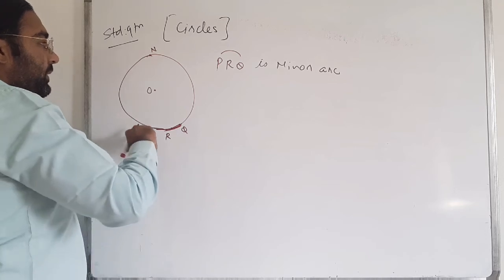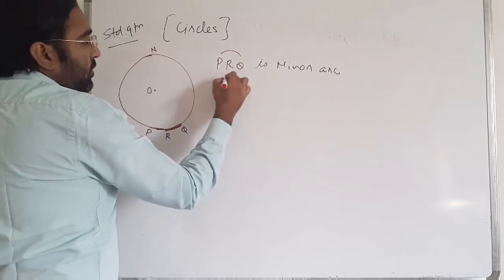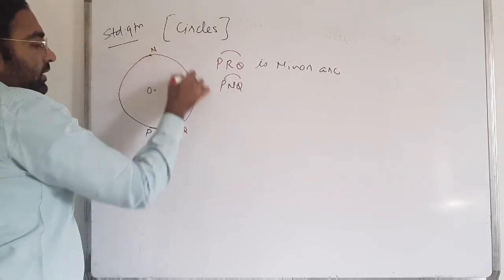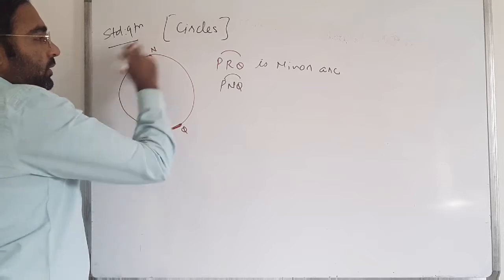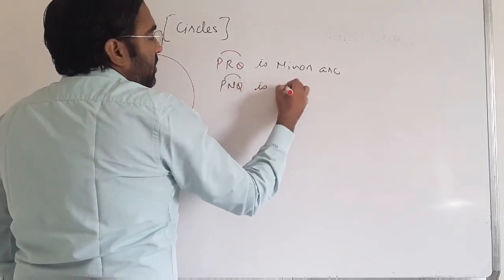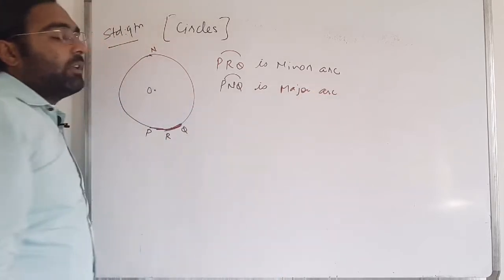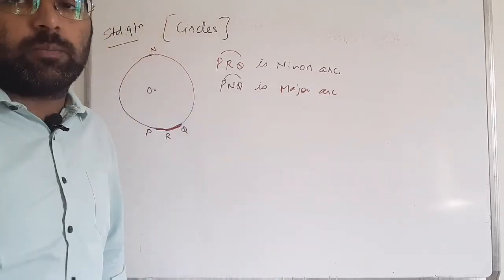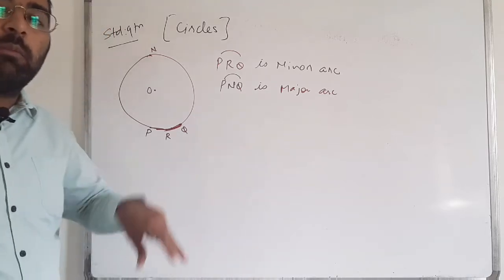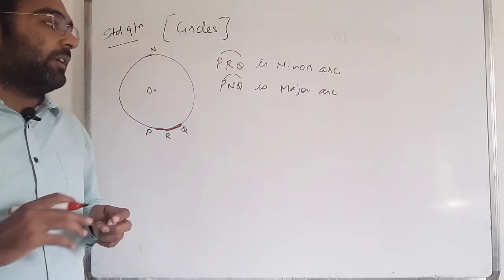And now if you move from the other side from P to Q, that's the major arc of the circle. All these arcs are divided into two parts, the major and the minor. Major is the bigger part, and minor is the smaller part. Clear?